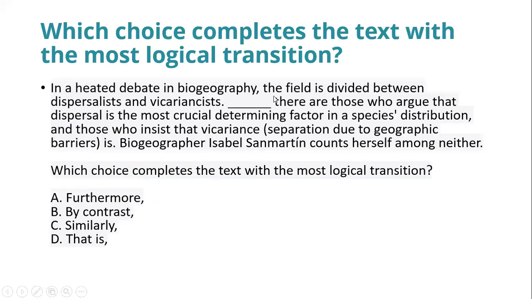Before that, here's your question. In a heated debate in biogeography, the field is divided between dispersalists and vicariantists. Blank, there are those who argue that dispersal is the most crucial determining factor in species distribution, and those who insist that vicariance is. Biogeographers, blank, count themselves amongst neither.